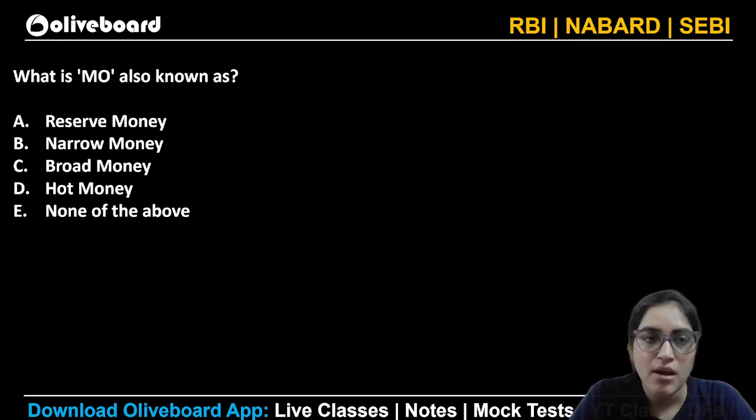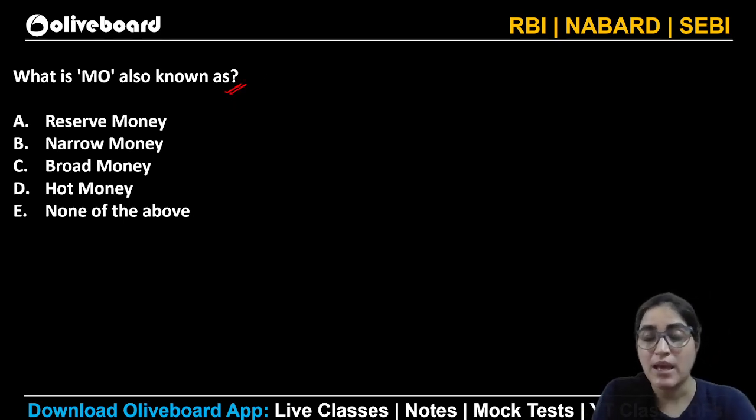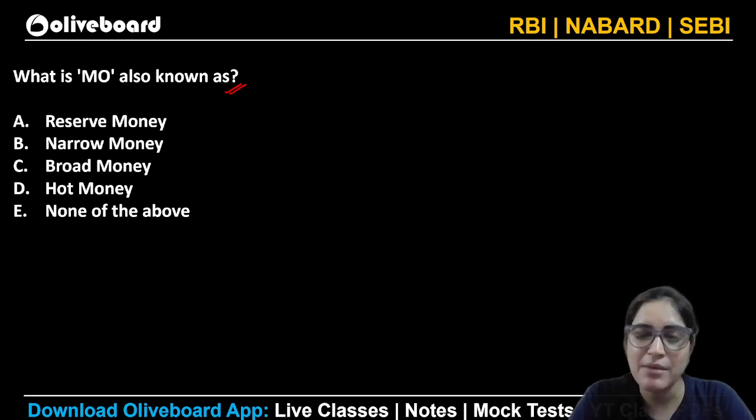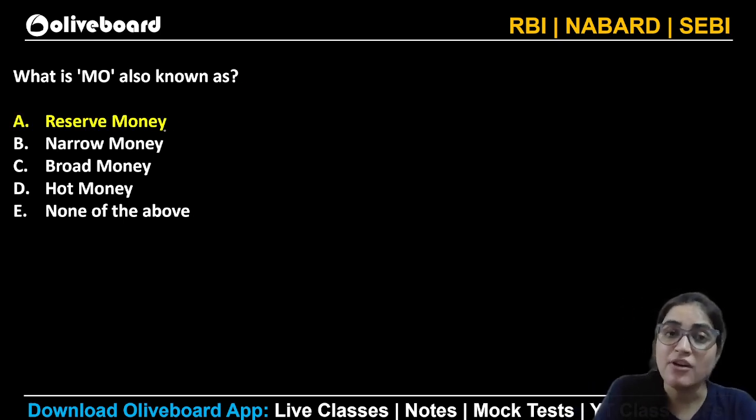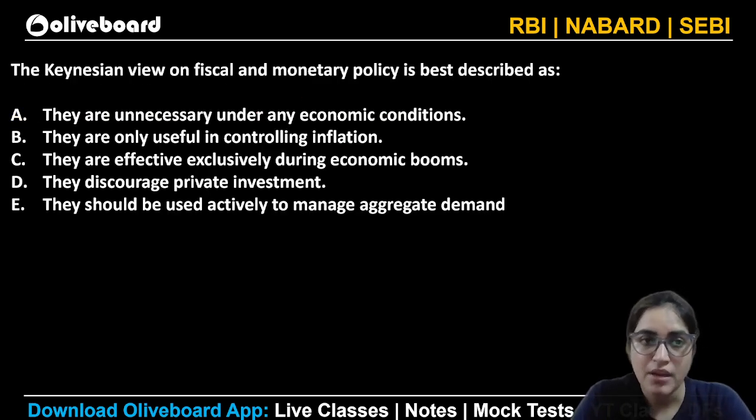I hope it's clear. Moving ahead, what is M0 also known as? We have discussed a lot about M1, M0, M2, M3, M4. I am waiting for your questions. Tell me what would be the answer. So M0 is nothing but your reserve money. That is the currency that is in circulation, the currency that is in the hands of the public, or the deposits with the RBI. I hope it's clear to you all.